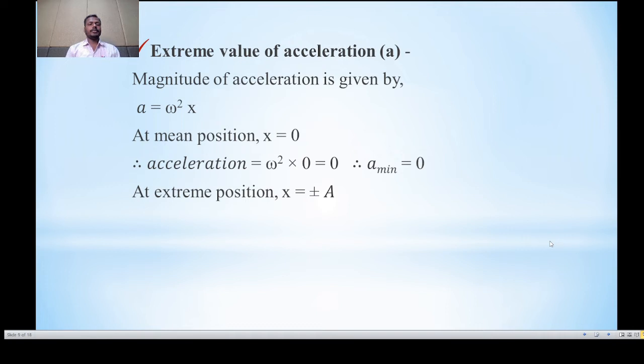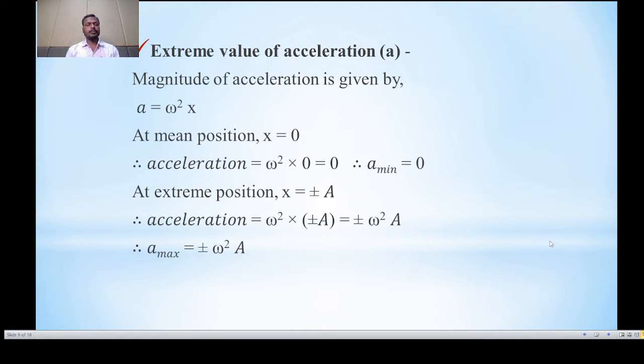Now the second point, at an extreme position. At the extreme position, x is equal to plus or minus a. Putting the value of x in the formula of acceleration, we can write acceleration is equal to omega square into plus or minus a. So finally we can write plus or minus omega square a. This is nothing but the maximum value of the acceleration.